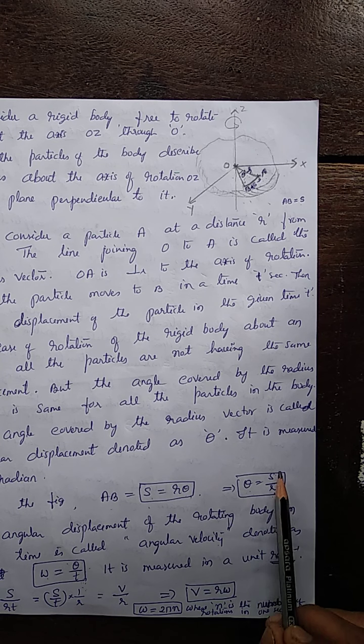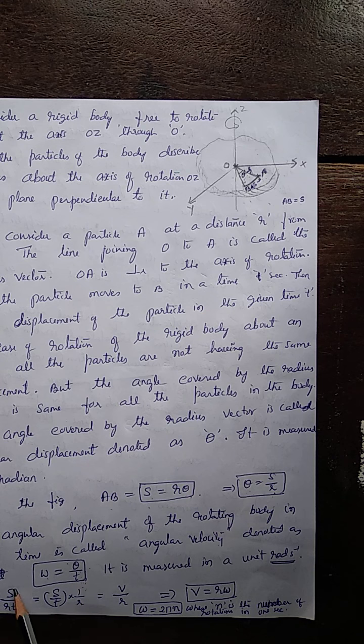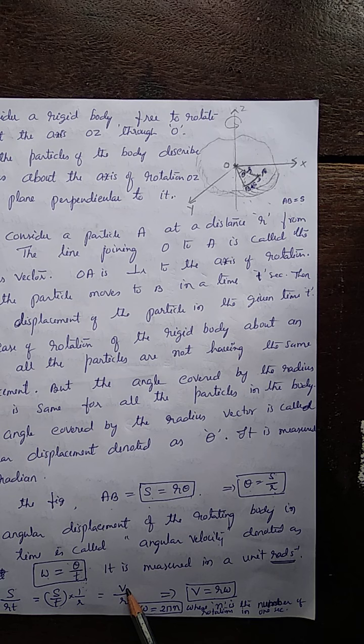Now, here theta is S by R. If you substitute theta as S by R in this equation, you get omega as S by R t. So that is S by t into 1 by R. What is S by t? Linear displacement in unit time, nothing but linear speed. So omega is V by R, or V equal to R omega. And this is the relationship between linear velocity or linear speed and angular velocity. So the V vector can be taken as R vector cross omega vector.